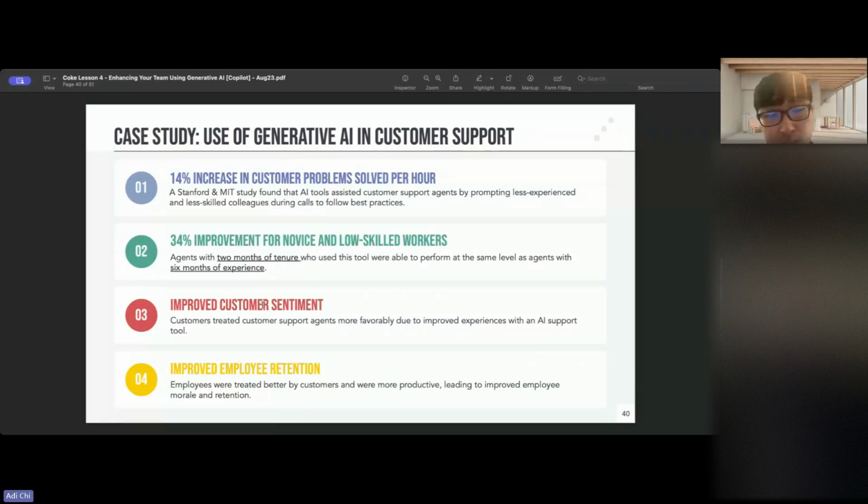And then, of course, improved customer sentiment. Customers treated customer support agents more favorably due to improved experiences. I demonstrated this in the example above, right? And then the employee retention. With the example I showed you with the employee feedback, you can get the turnover rates, see which departments have the most turnover, for example, and then try to identify why this is happening. Then as a leader, you may be able to speak with those specific teams and say, okay, why is this happening?